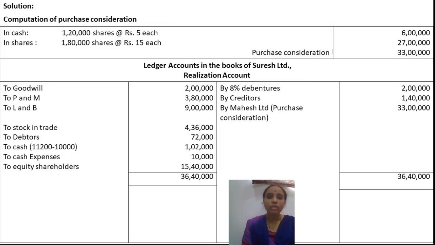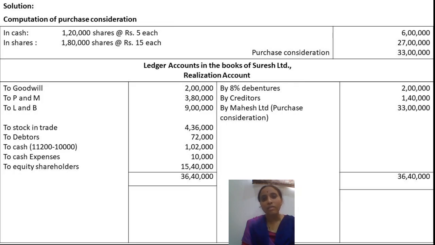So that is the total of this. The other assets also we need to take: to stock in trade 4 lakh 36,000, debtors 72,000, cash 1 lakh 2,000. Next is cash expenses, that means expenses for realizing the assets and liabilities, 10,000. That also we have taken on the debit side.